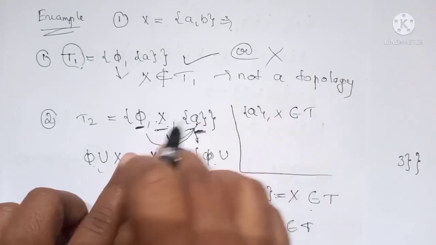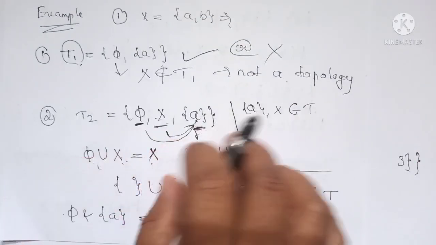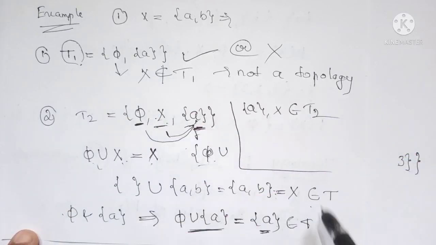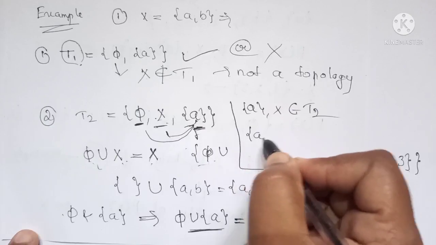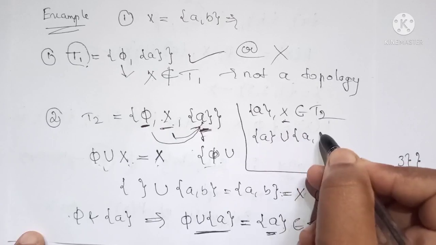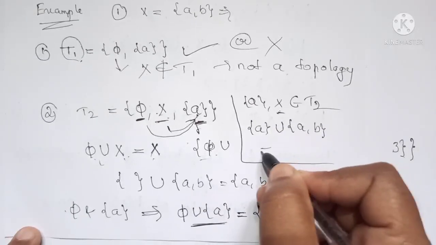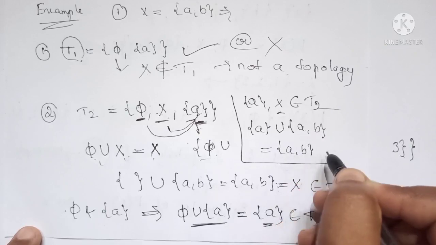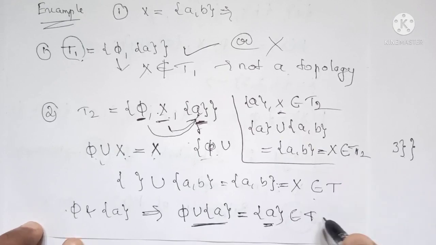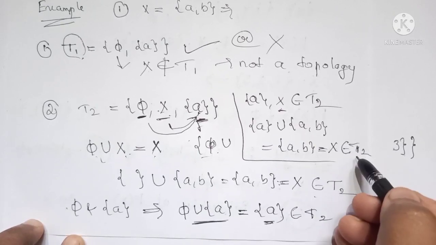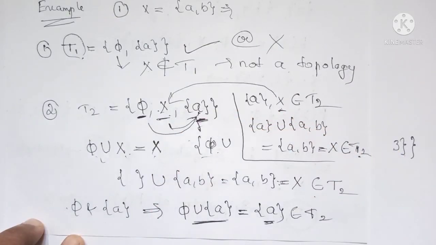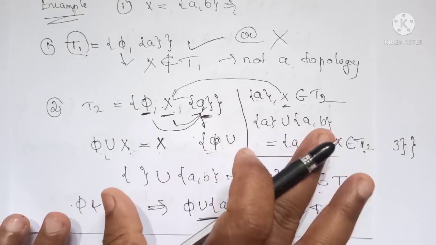Let us consider their union, whether their union belongs to T2 or not. Let us check this one. So the union of A, this set X, where X is nothing but {A, B}. So their union is {A, B}. It is again the set X itself, which belongs to T2. So the second condition is satisfied.